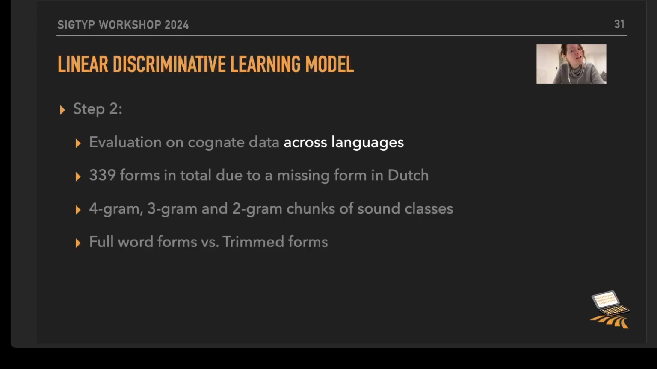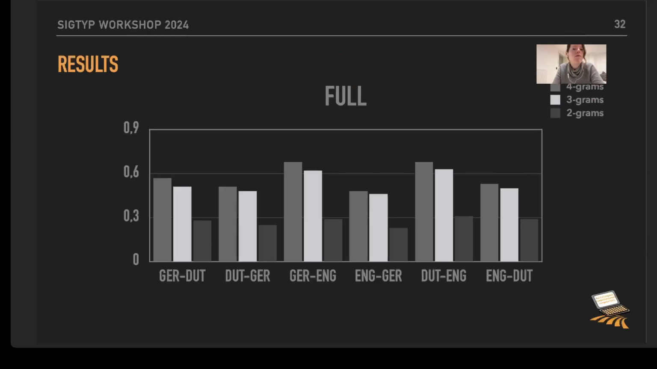Now, let's go to the interesting part, and that is the evaluation on the cognate data across languages, so essentially the mutual intelligibility process, right? We're dealing with the same setup, 339 forms in total, the same size of chunks, and full forms versus trimmed forms. And first of all, we want to concentrate on the data for the full forms. And what you can see here again is the color coding for the chunk size, and on the y-axis you can see again the word comprehension accuracy results.